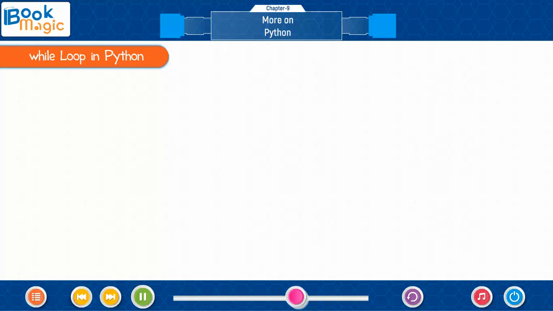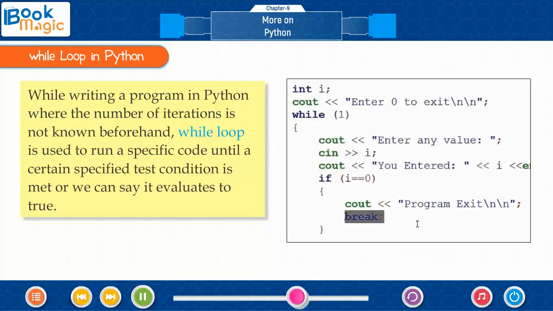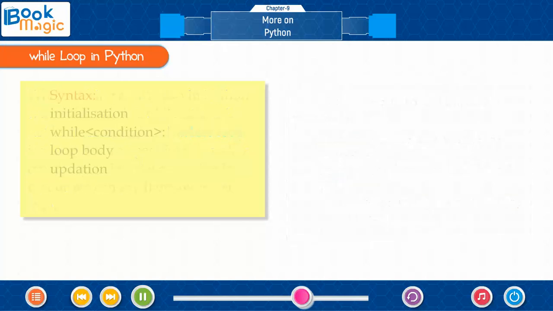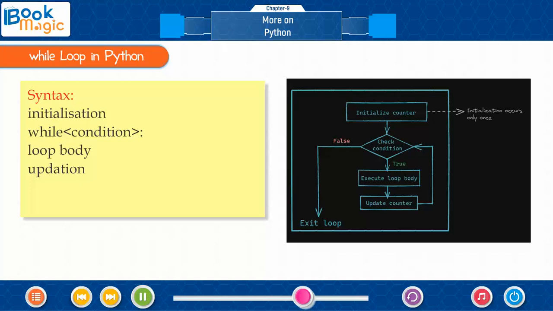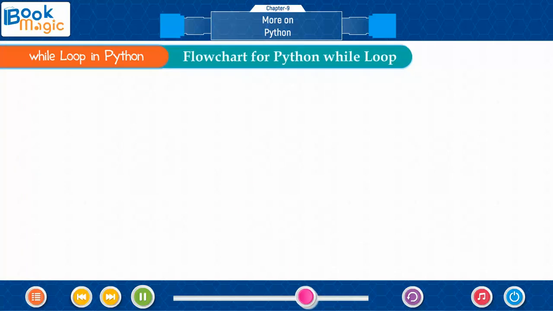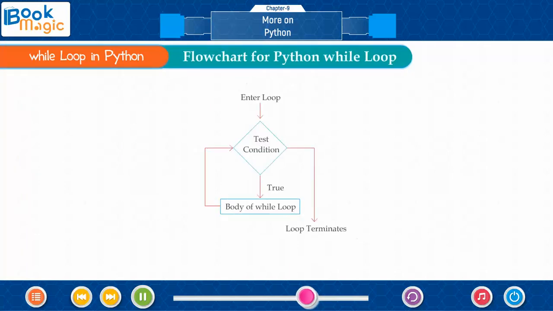While loop in Python. While writing a program in Python where the number of iterations is not known beforehand, while loop is used to run a specific code until a certain specified test condition is met, or we can say it evaluates to true. Syntax: initialization, while condition: loop body, updation. Flowchart of Python while loop. Enter loop, test condition, if true, body of loop, else loop terminates.